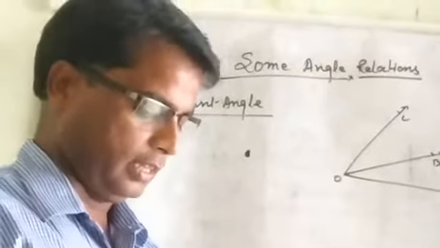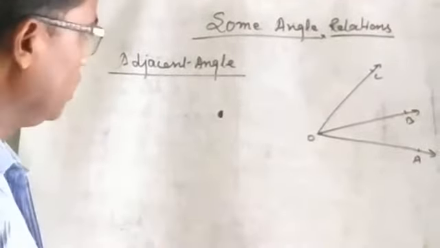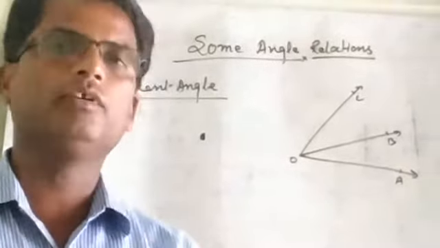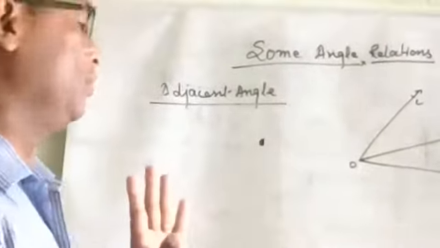Adjacent angles are possible only when two angles have a common vertex and one arm is also common.